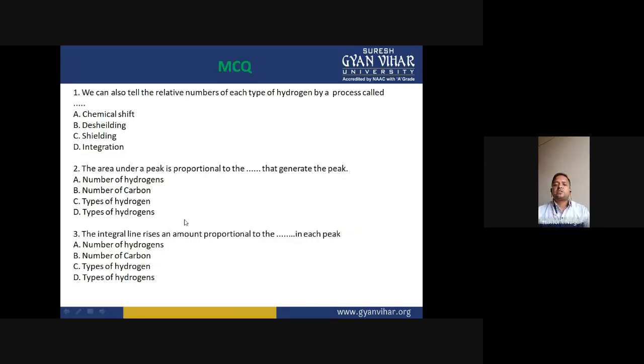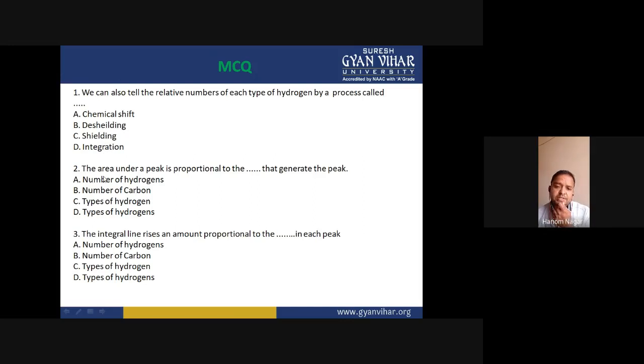Now the MCQs based on this lecture. The first MCQ is: we can also tell the relative number of each type of hydrogen by a process called what? By which process can we tell the relative number of each type of proton? By which property, or by which parameter? Either chemical shift, deshielding, shielding, or integration. Simply, it can be determined on the basis of integration of the peak.